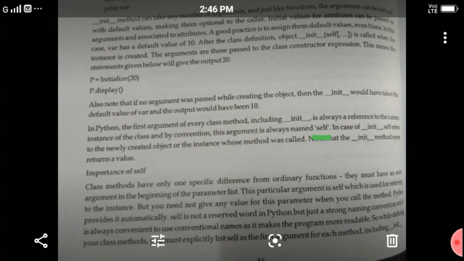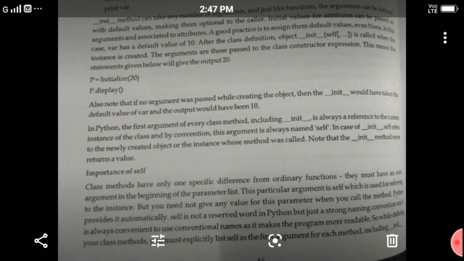In the case of __init__, self refers to the newly created object, the instance whose method was called. Now note that the __init__ method never returns a value.